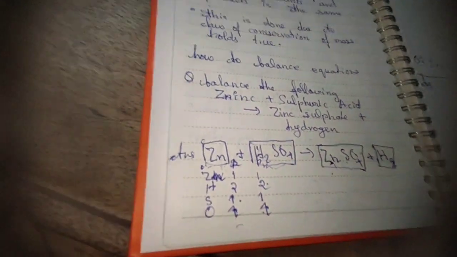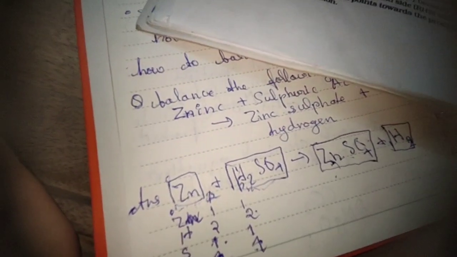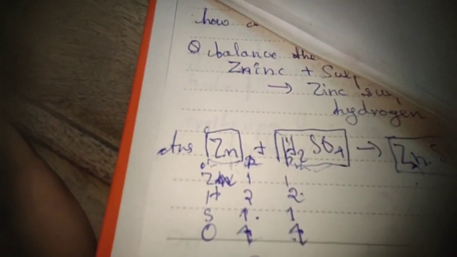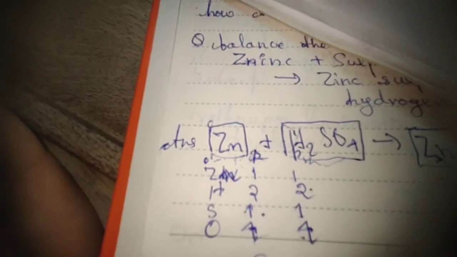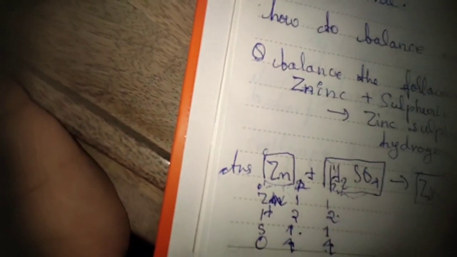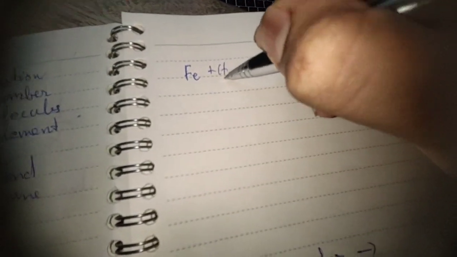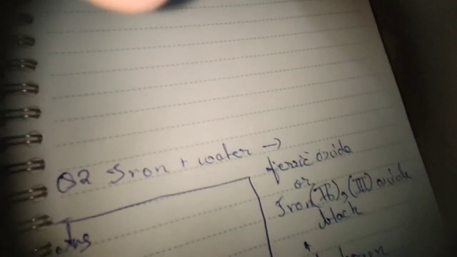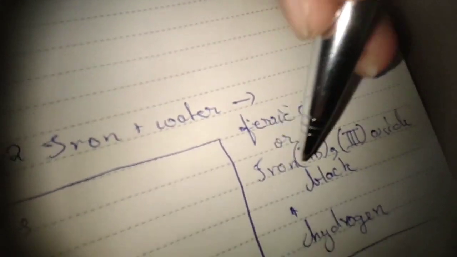But if we were to take a very unbalanced equation, for example, let's take the first one here, which is iron plus water. Iron is Fe, plus water, which is H2O, gives off ferric oxide, which is also called iron second third oxide.